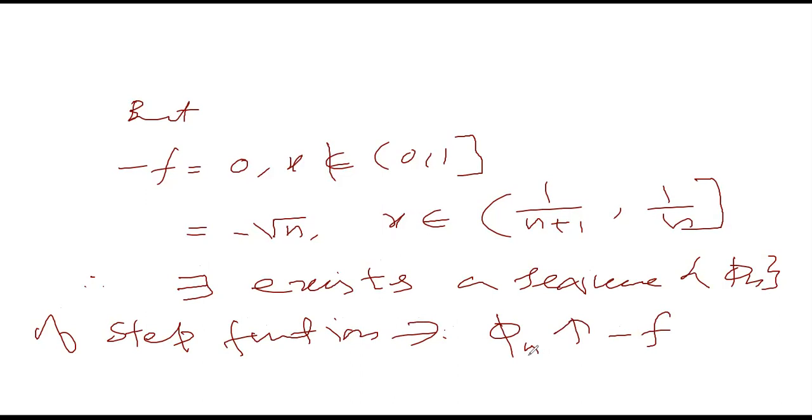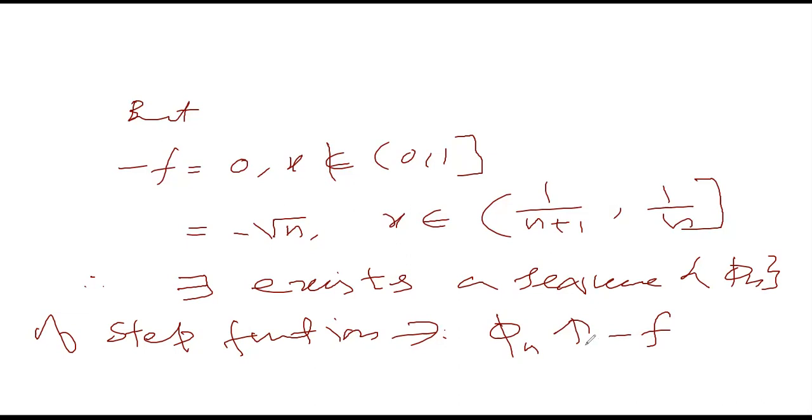Because suppose we have a sequence of step functions such that phi n increases to minus f, then each phi n must be less or equal to minus f. But the phi n's are bounded functions. So we don't have any step function phi n such that phi n is less or equal to minus f, as minus f is not bounded below.